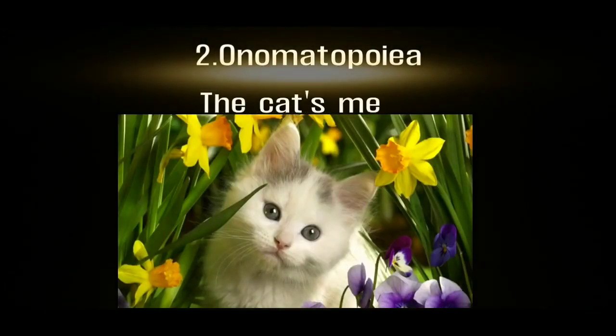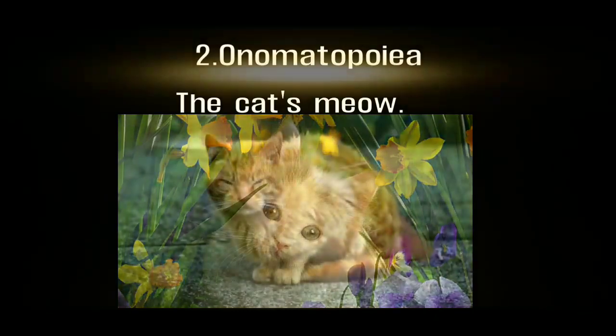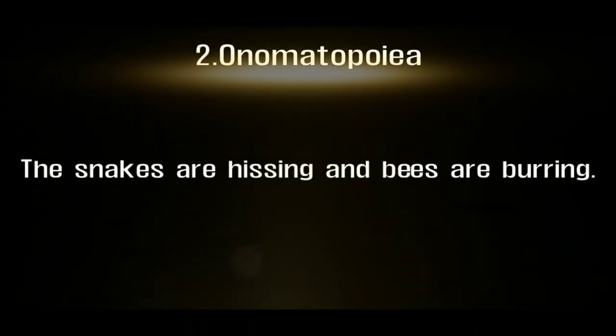The cat meows. I know that you know it. Cat meow means sound. What type of sound is the cat making? That is meow. Second example: the snakes are hissing and bees are buzzing. A particular sound that comes is also called onomatopoeia. And that you have understood.